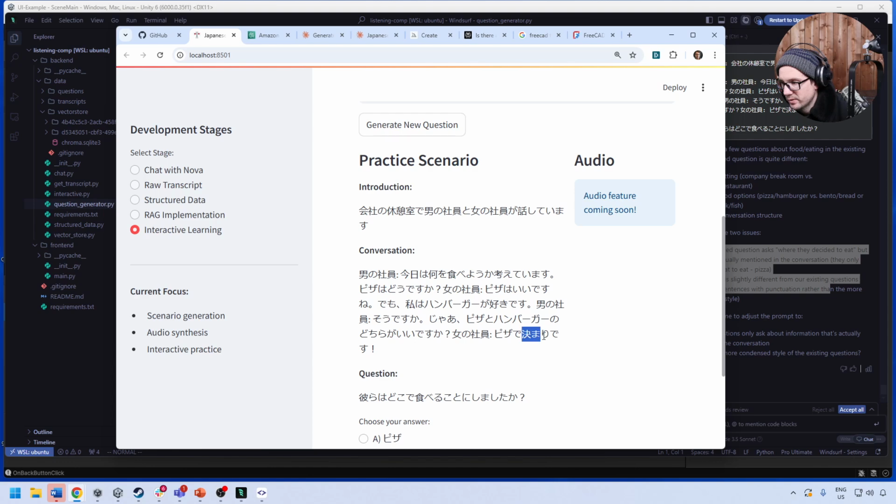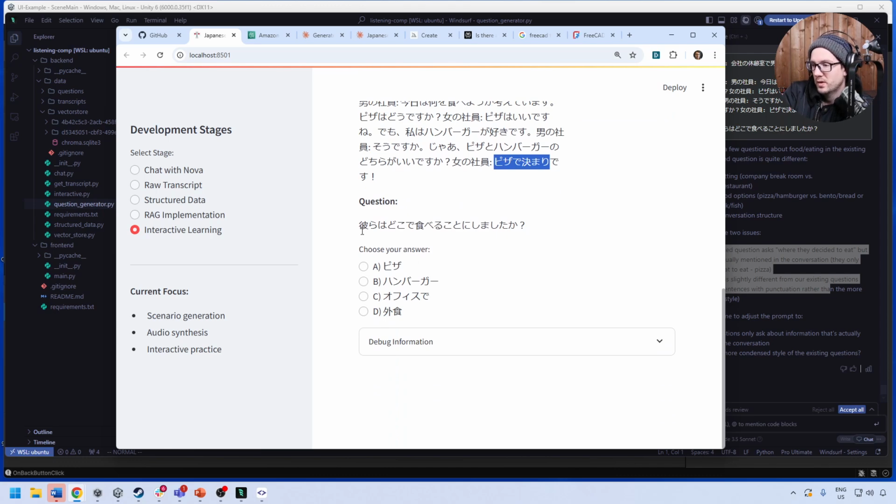Is that like an error word? I think it's to decide. Okay, so I think she says, I decided on pizza. And so that means the answer is pizza. So here it says, kare wa, so they, do taberu koto ni shimasu ka? So, what are they going to be eating? And the answer is pizza.